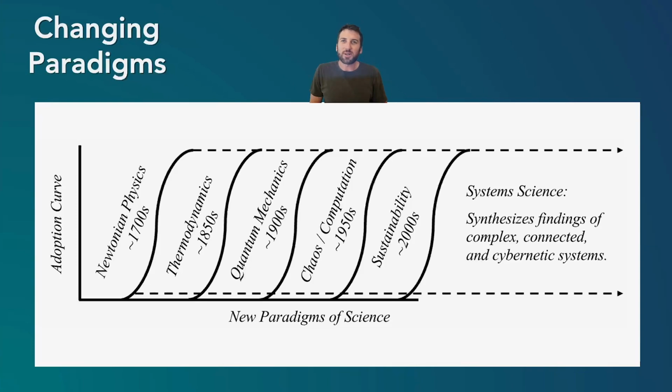So over this book, we reviewed lots of different scientific paradigms and wanted to show a snapshot of some of these overarching scientific paradigms over time and this adoption curve that we mentioned, where first there's some early adopters and then there's widespread acceptance.